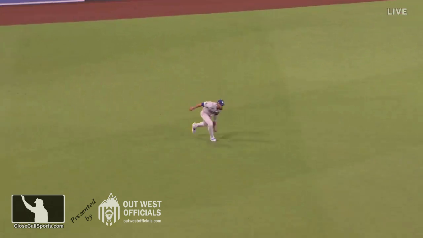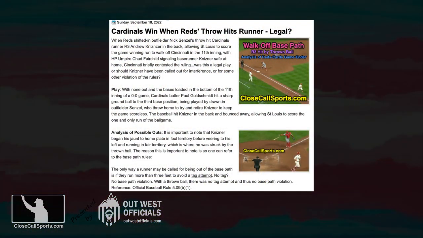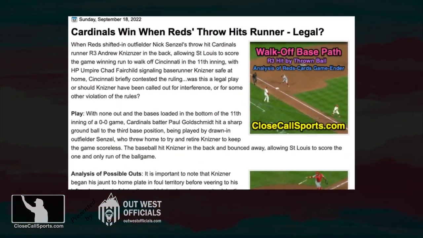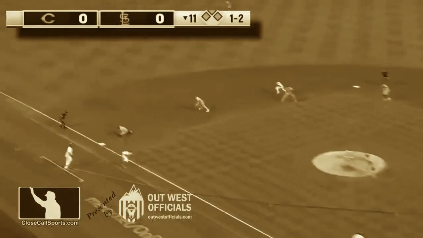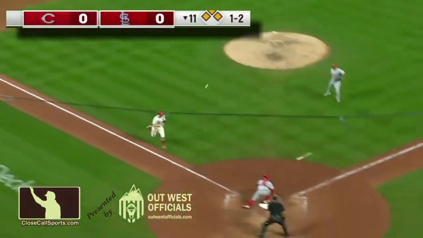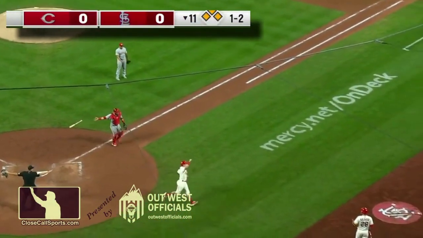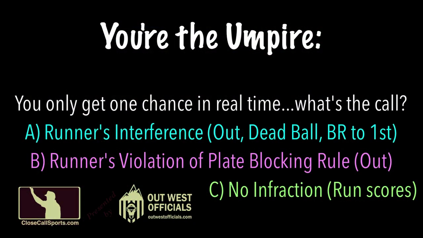A similar play occurred 2 years ago in St. Louis. Base runner runs to his left on the grass, hit by a throw. There is no call. A play at the plate. They hit the runner and the game is over. Back then we asked if there was any infraction here, and the answer was no.